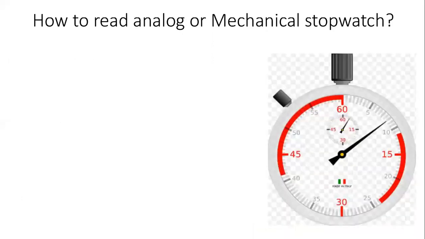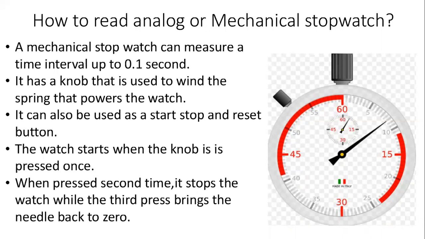Now, the next is how to read an analog or mechanical stopwatch. A mechanical stopwatch can measure a time interval up to 0.1 second, meaning its least count is 0.1 second.